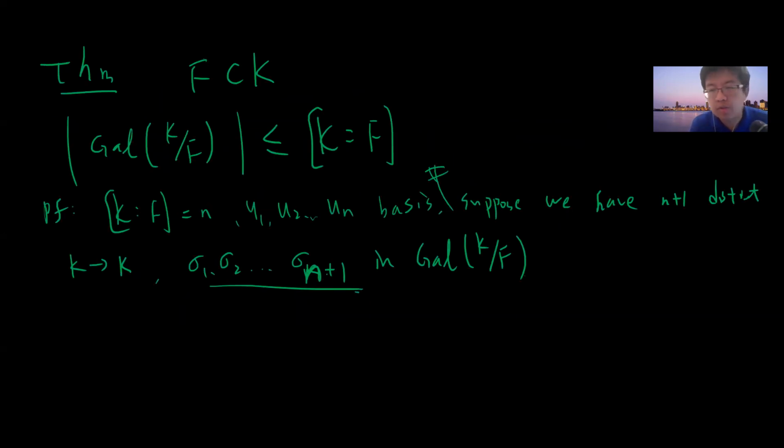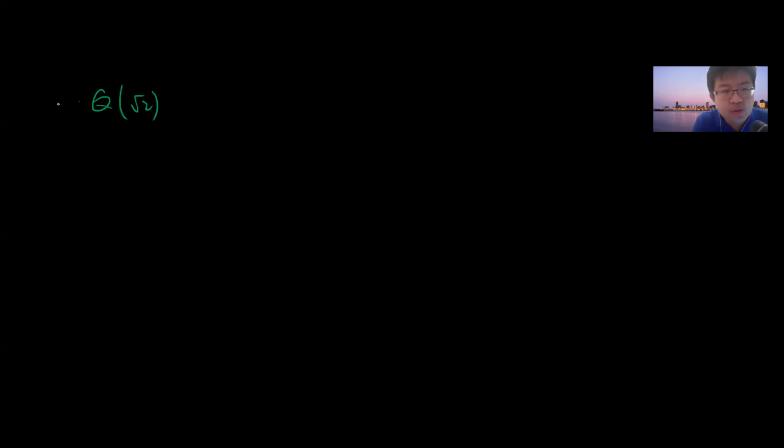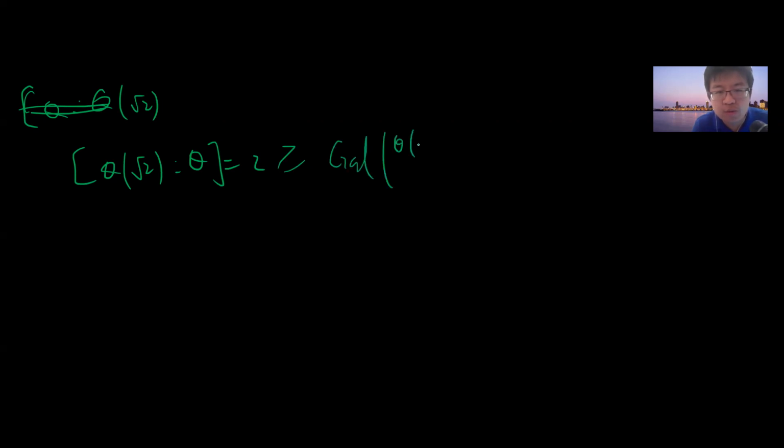I think this is a very important theorem. Let me just discuss an example. You know that the degree of Q adjoin the square root of 2 over Q is 2, so you can prove that the order of the Galois group of Q square root of 2 over Q is at most 2, which is indeed Z2. So this can give a powerful bound on the Galois group.